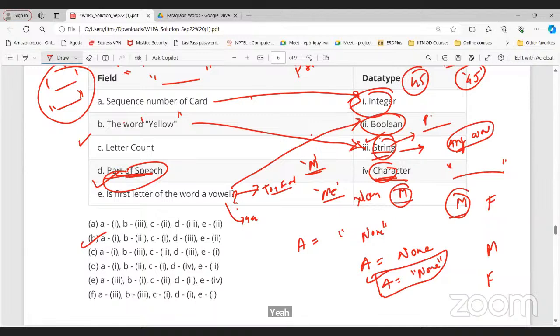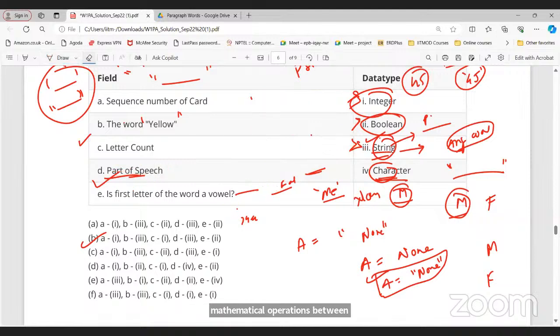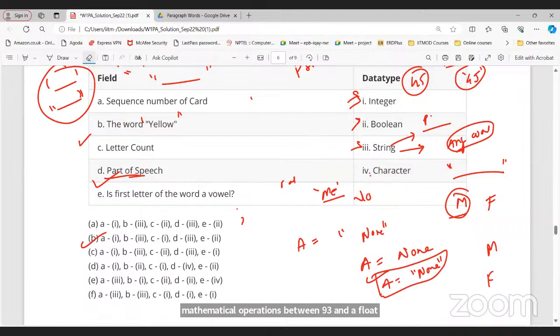Sir, symbols like full stop or semicolon, are they a string or a character? These are special characters, a special type under characters. These are the special characters I'm saying. Don't worry.